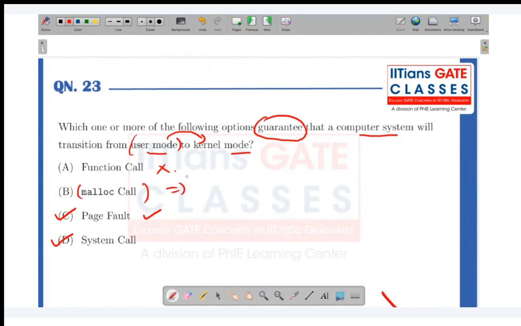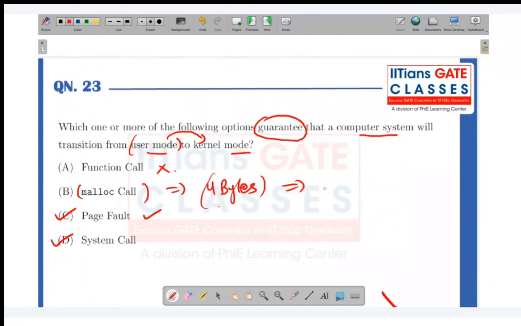So when we are doing the malloc call, is it always necessary that there will be a transition to kernel mode? No. Why? Say I want 4 bytes of memory. Internally malloc may call another system call that gives me not only 4 bytes, but memory at the page level.